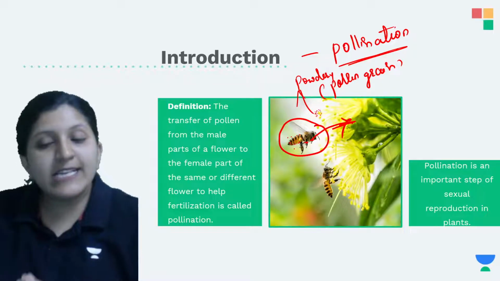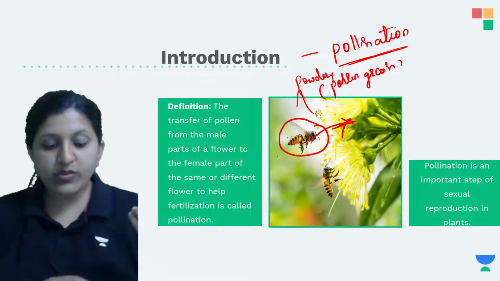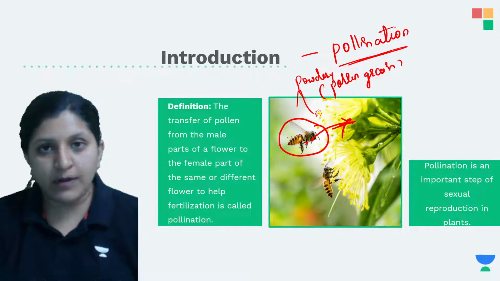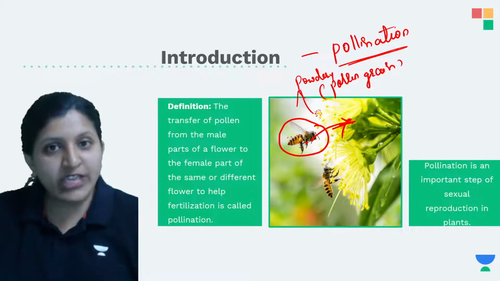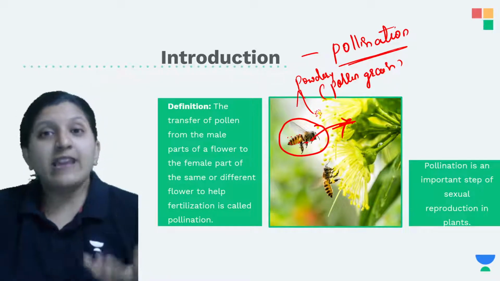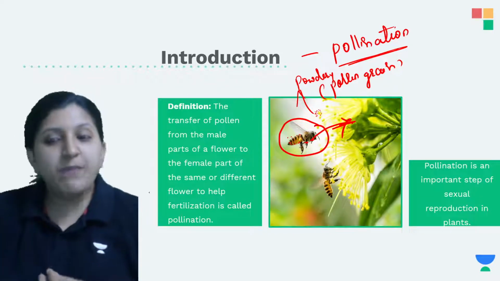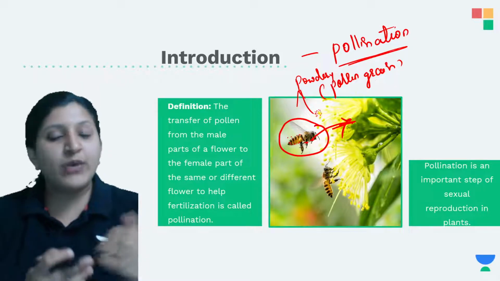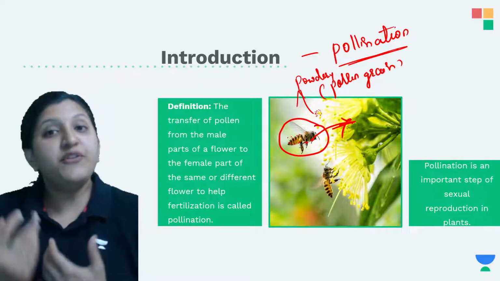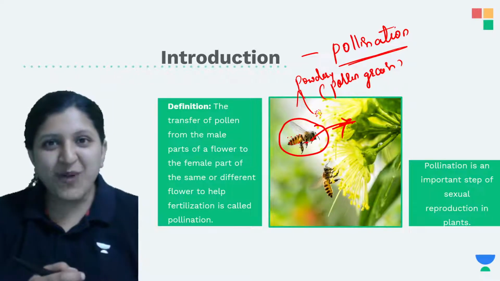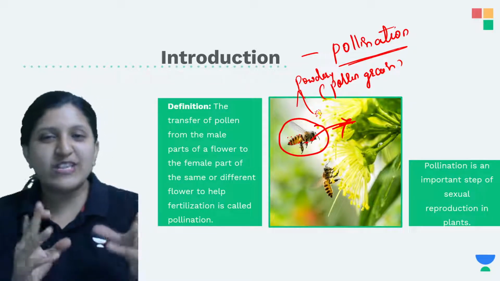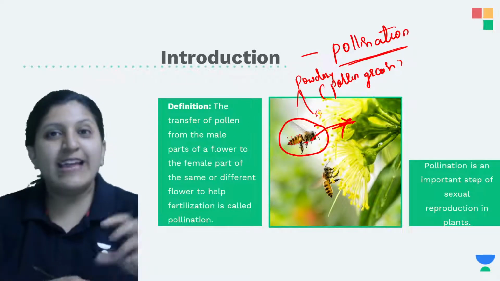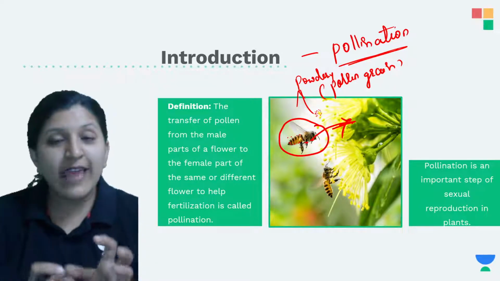That is when the transfer of pollen grain from anther to the stigma can occur. It can occur through the wind, through the water, or even through humans. Depending on the condition, whether it is a water pollinated plant or an insect pollinated plant, different features are there. If it is an insect pollinated plant, it needs to be more attractive, so it needs to be colorful, it needs to produce nectar, and it needs to be slightly bigger so that it can be seen clearly.